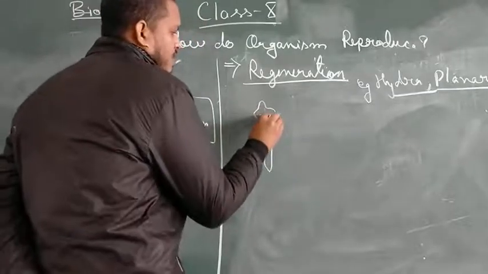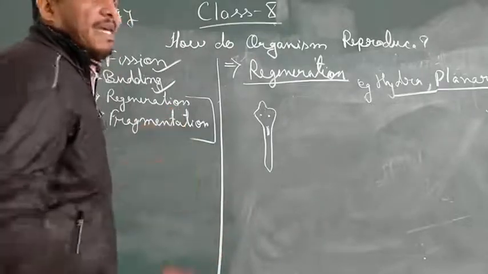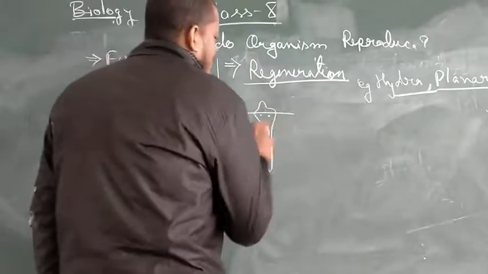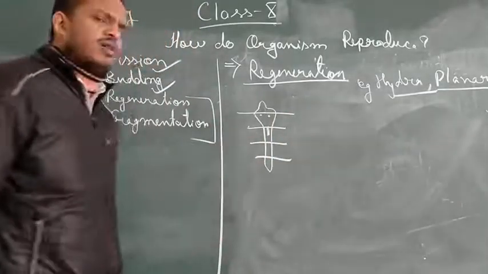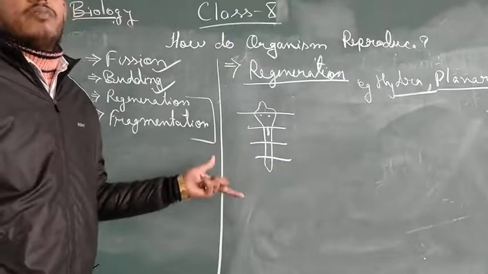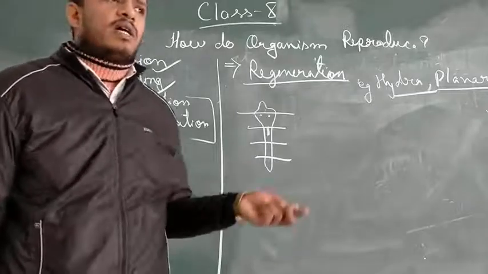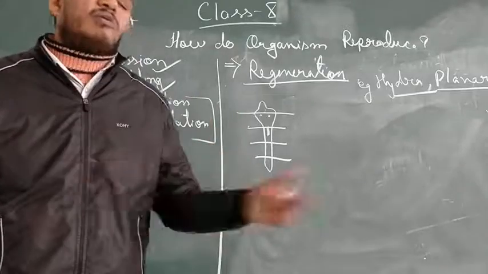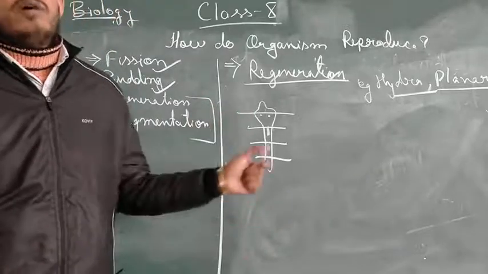Now by any reason, suppose that it breaks down into multiple pieces. Suppose their habitat is water, and due to the water current they strike a substance or surface. As a result, the body breaks down into multiple pieces.